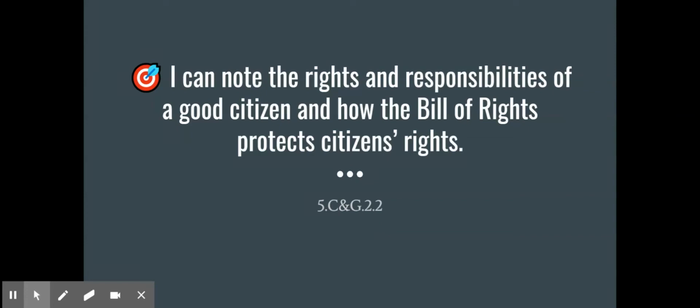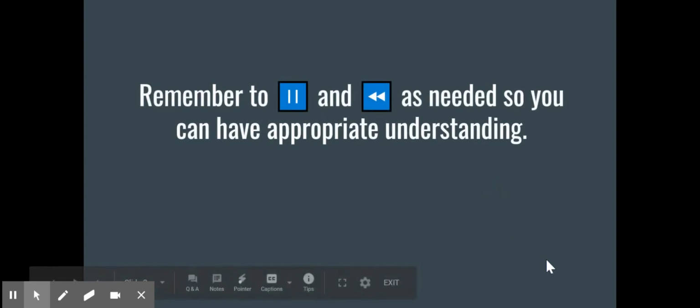Friends, we are here to talk about our Civics 3 lesson, which regards the learning target of noting the rights and responsibilities of a good citizen and how the Bill of Rights protects citizens' rights. As always, remember that you can pause and rewind as you need, so that you can have appropriate understanding.